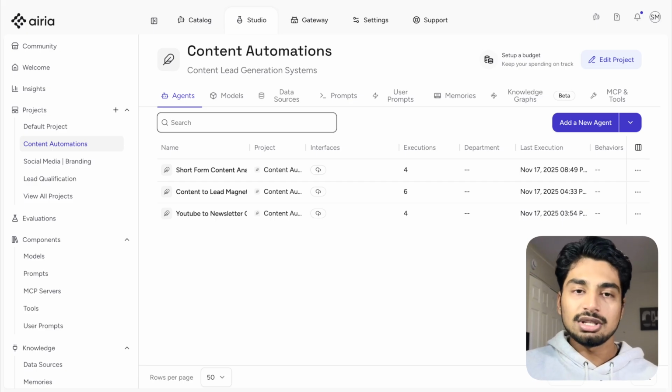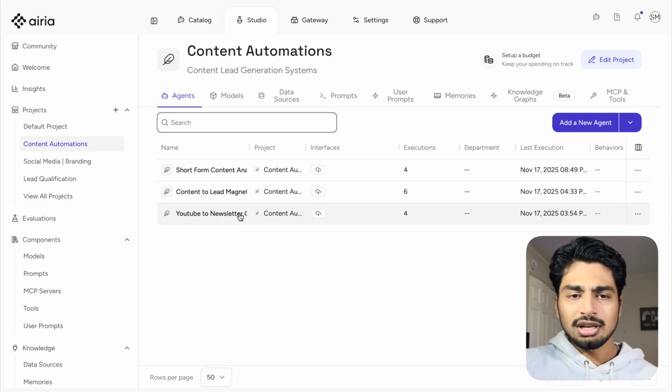All right. Now we're going to hop into these content automations right here, starting with YouTube to newsletter. One of the most important things to understand when using social media is that these platforms could go away in an instant. So you want to make sure that you're taking people off platform and adding them to some type of newsletter or community so you could always remarket those people in the future. So God forbid your social media channel goes down, you're not left starting from zero. You have an email list built up where you could market to people going forward.